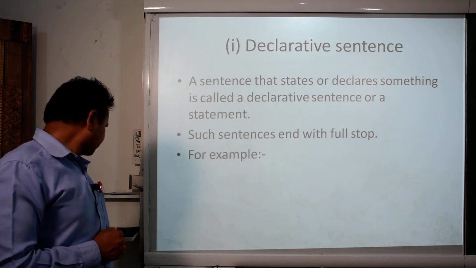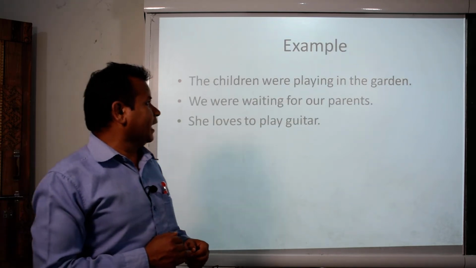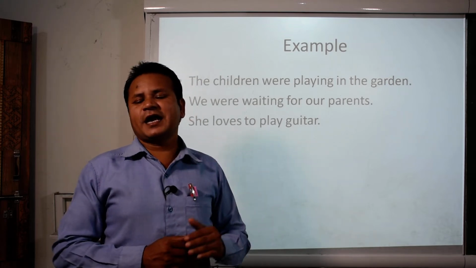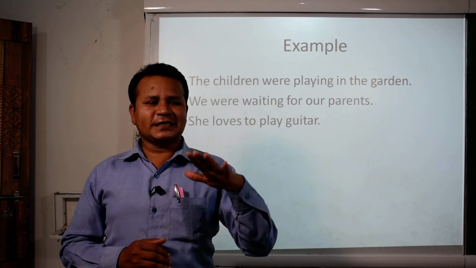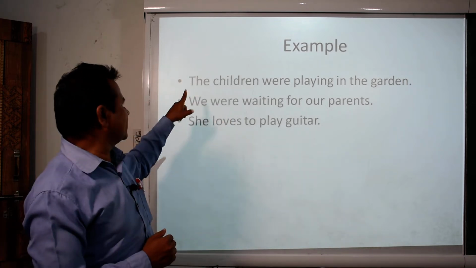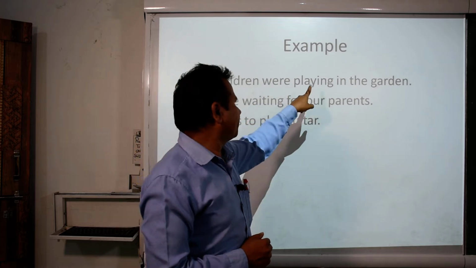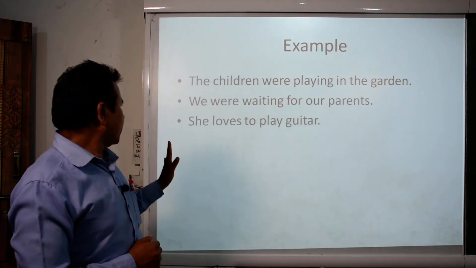For example, the children were playing in the garden. As in the definition it is said, such type of sentence ends with the full stop. You can see here, the children were playing in the garden, full stop.